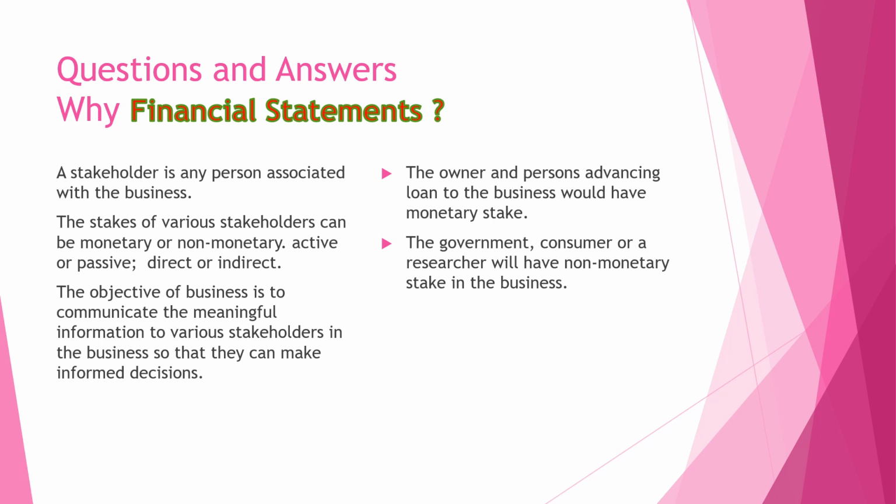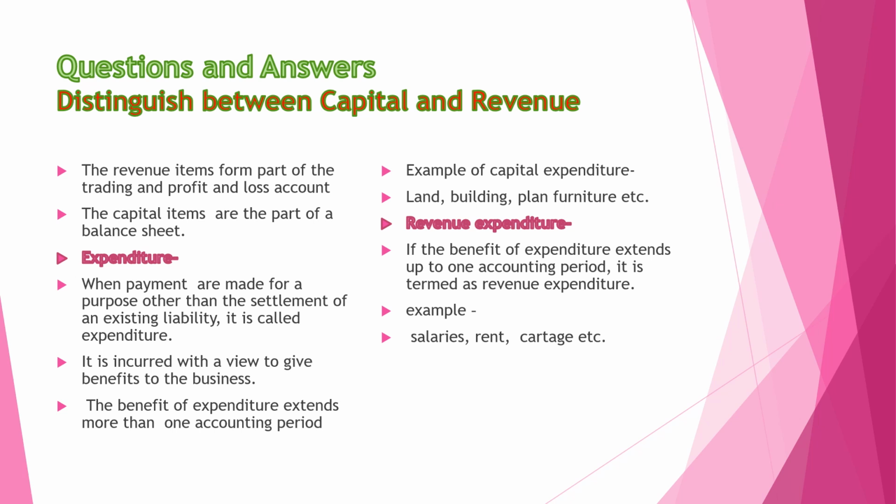So we are going to discuss the financial statement. This is a statement which includes all the information, all the transactions done in a business for a particular period. Today we are going to understand a very important concept. What is expenditure? What are the different types of expenditure? What is the difference between capital expenditure and revenue expenditure?